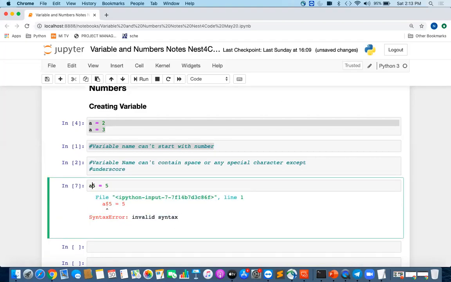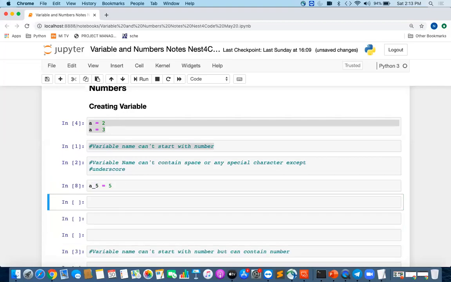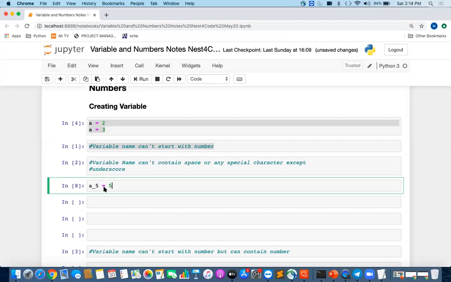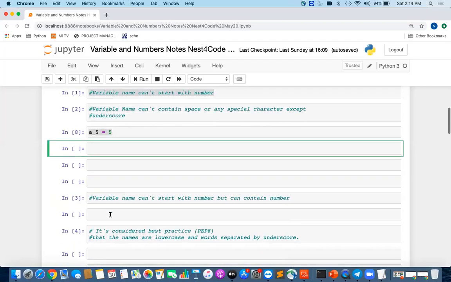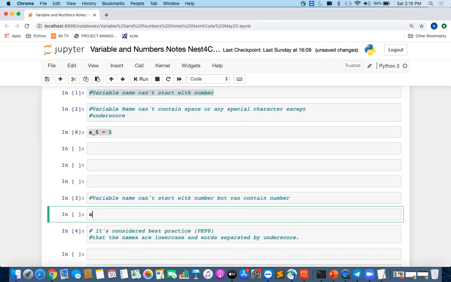In variable names we can have an underscore. This is a special character which is allowed in variable names in Python, and it will work as expected. So underscore is allowed, other special characters are not allowed. Also, variable names cannot start with a number, but they can contain numbers. I cannot define a variable name 9a, but I can have a variable name a9. The first letter cannot be a number.